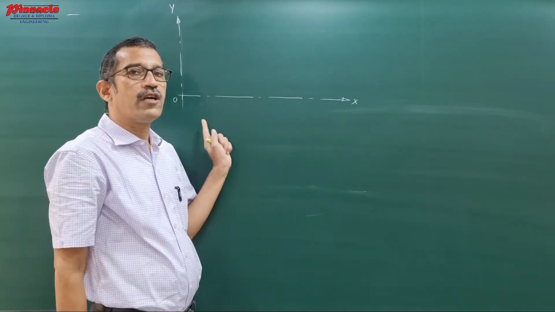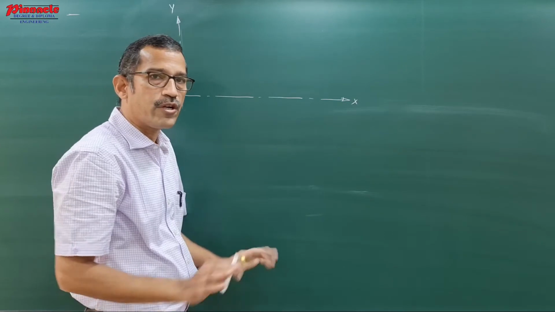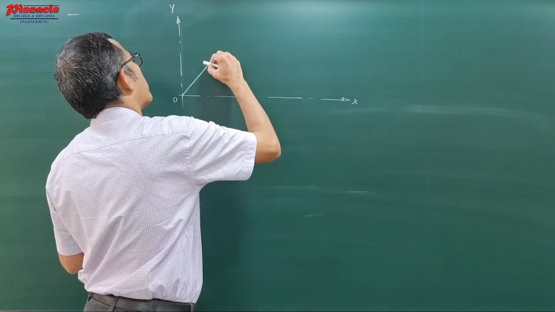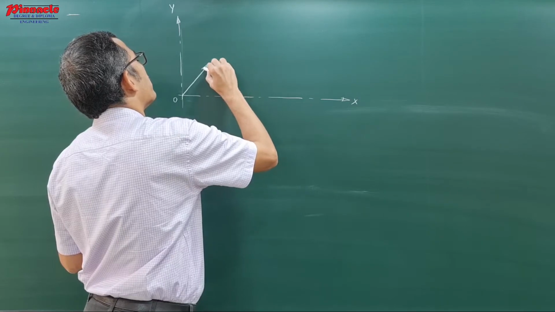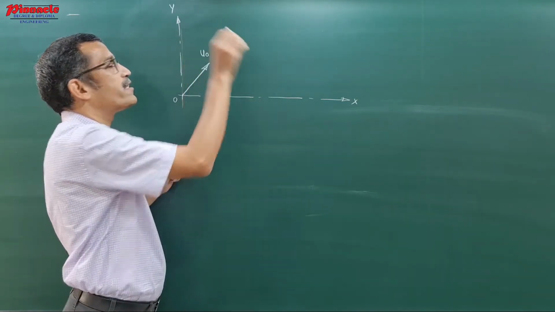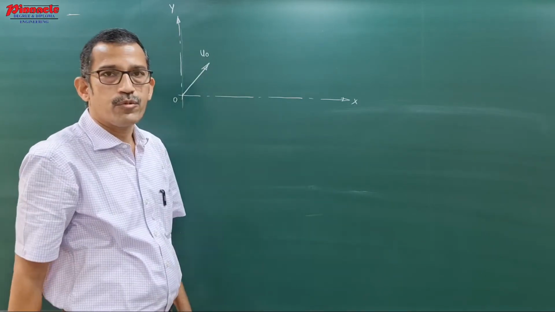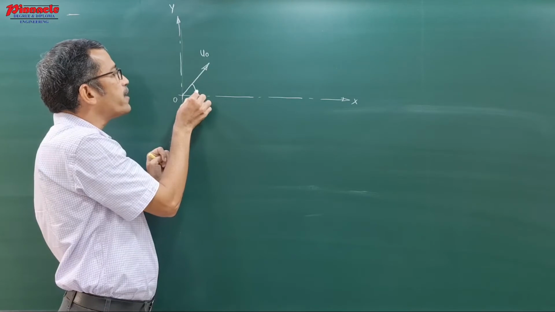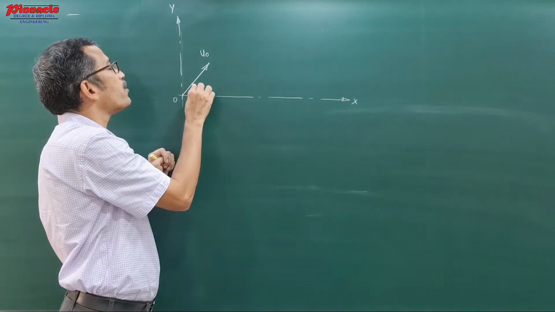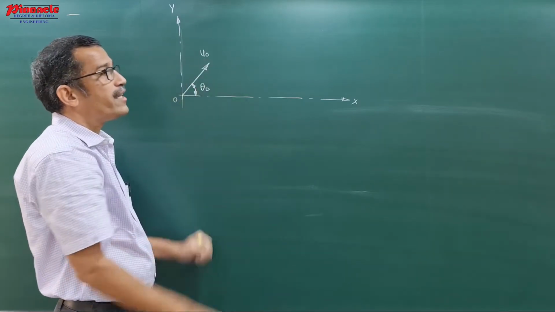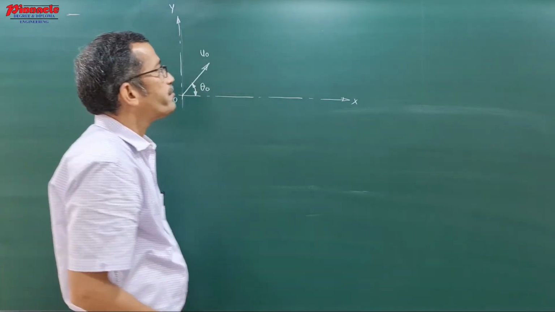The point from where the body is projected is called the point of projection. If it is projected with some initial velocity, that velocity with which the body is projected is represented by u0 and is called the velocity of projection. Now you are getting some inclination with horizontal. The inclination of this velocity with horizontal is represented by theta 0 and is called the angle of projection.